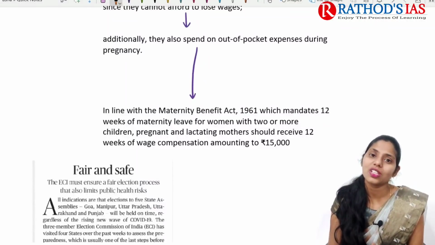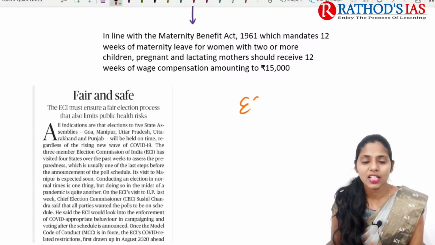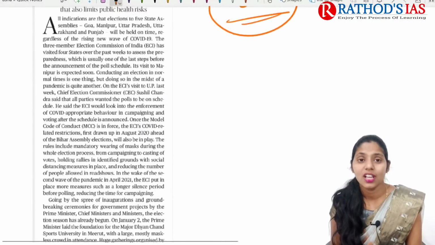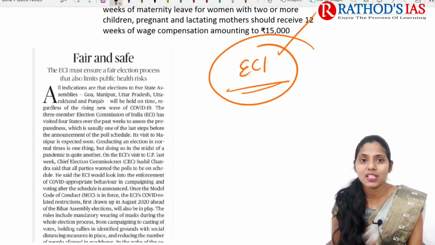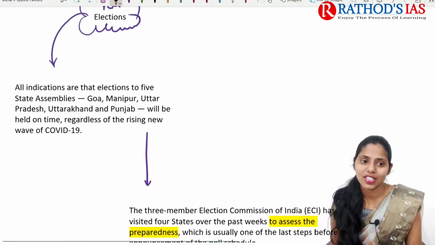Now let us see the next topic. It is regarding the ECI, Election Commission of India. It must ensure a fair election process, and also it needs to limit public health risk. So it is talking about elections being conducted in a way that has less impact on public health. Now let us see what the context is.